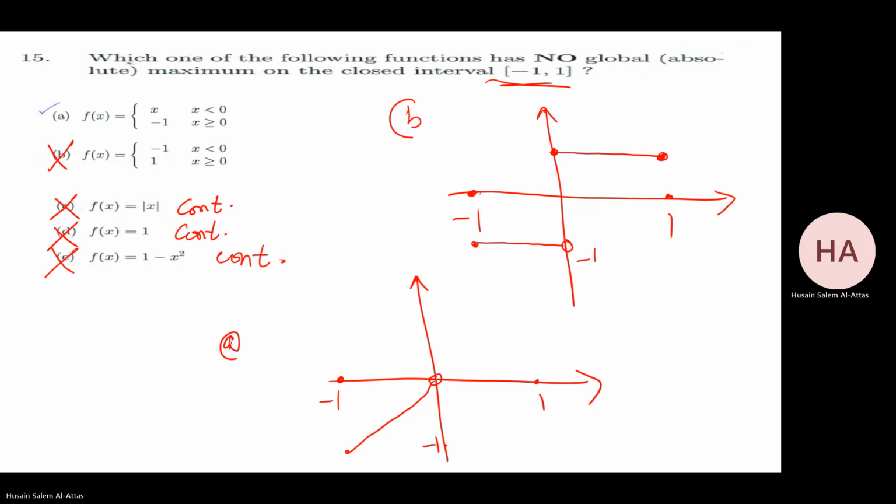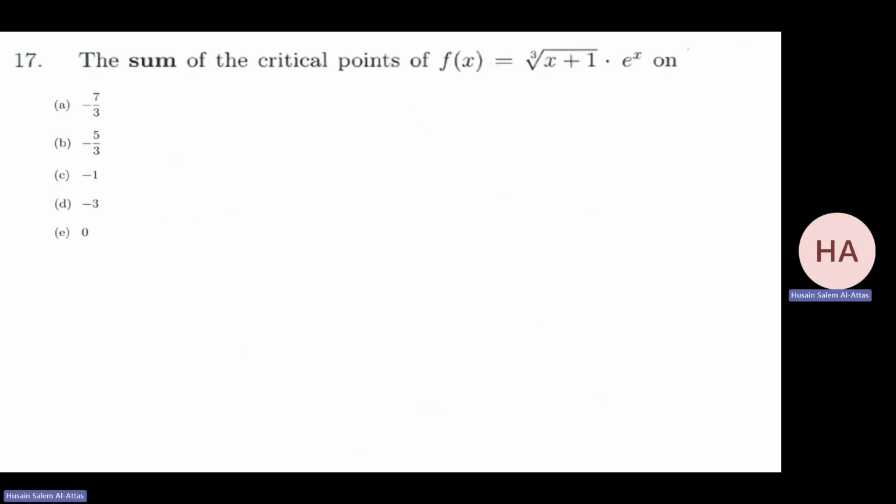If x is greater than or equal to 0, it's minus 1, up to here. Is there an absolute maximum? No. 0 is not an absolute maximum. So no absolute maximum. So this is my answer. Next, the sum of the critical numbers of this.